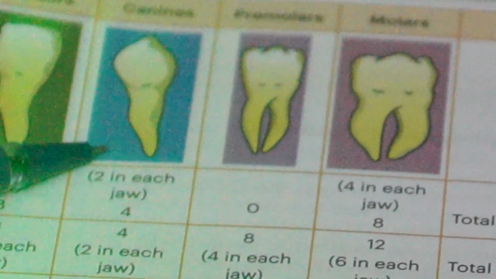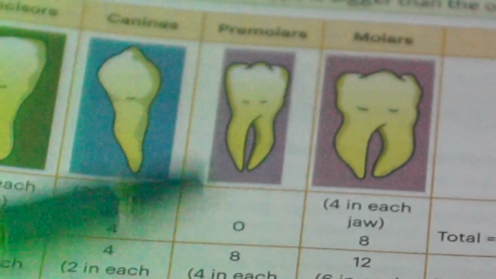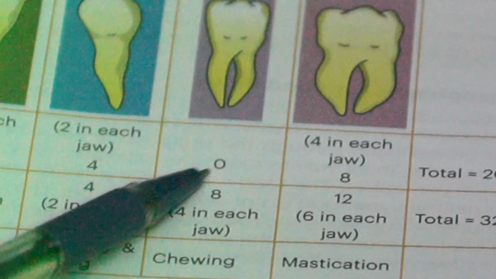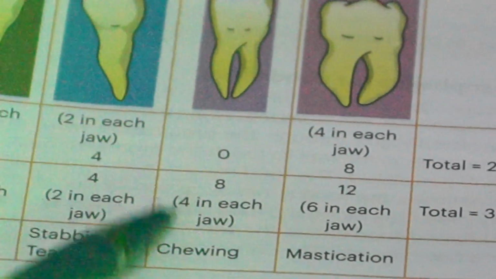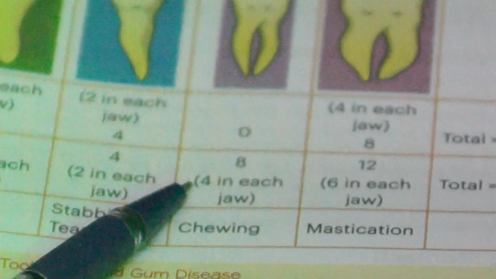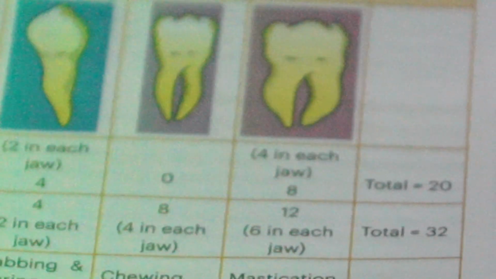Both milk teeth as well as permanent teeth have 4 canines. Then premolars: in milk teeth no premolars come, and permanent teeth have 4 in each jaw, so 8 premolars are there. Okay. Then the function is chewing.